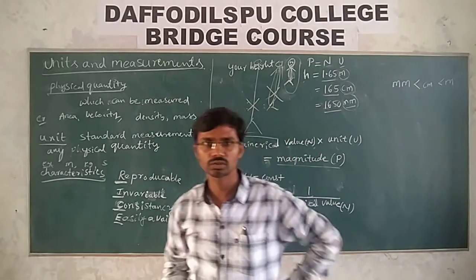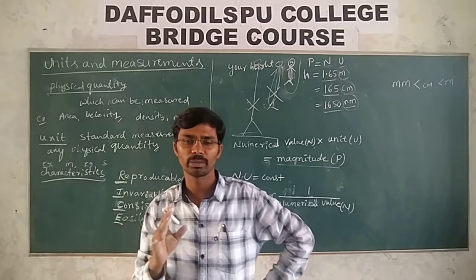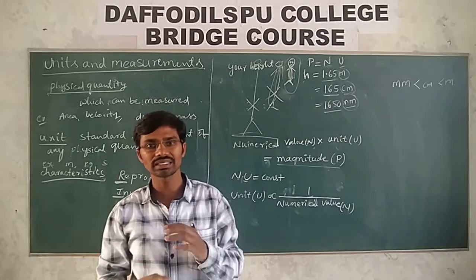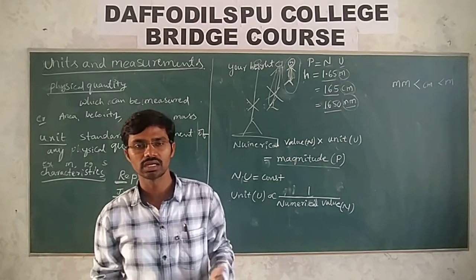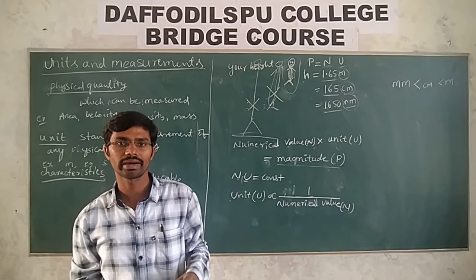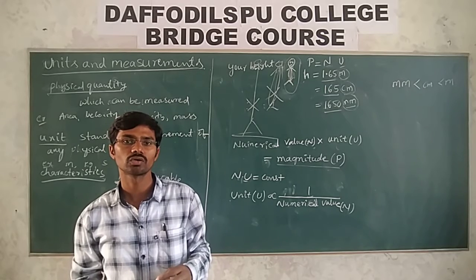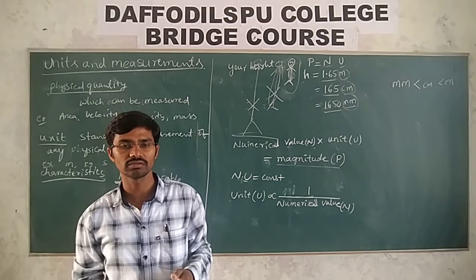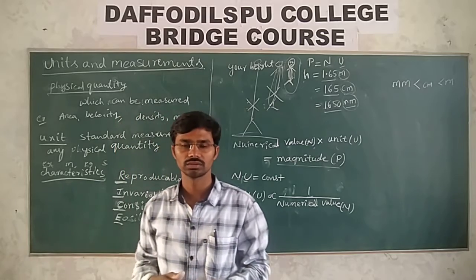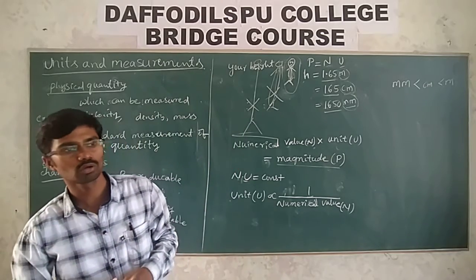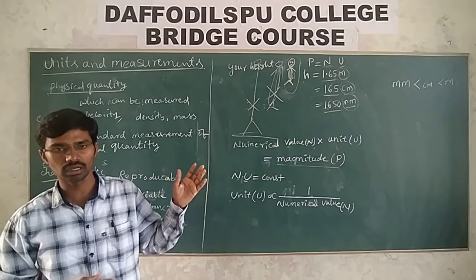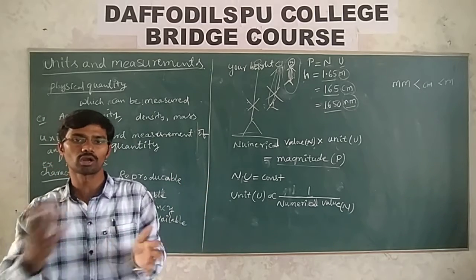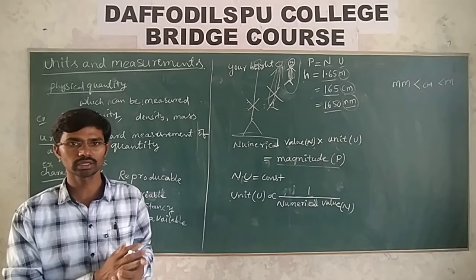I hope you understood what we mean by measurement, how we measure, what it involves, and what we require to measure any object or thing. We require the comparison of an unknown physical quantity with a known physical quantity. We have to find the unknown object's measurement with a known object. Is it okay?